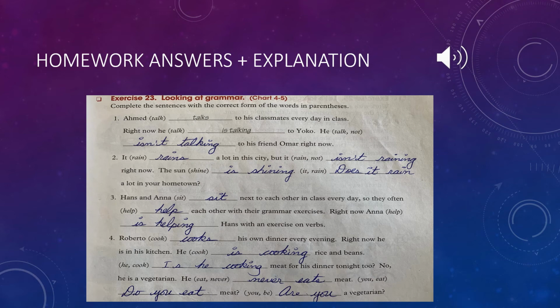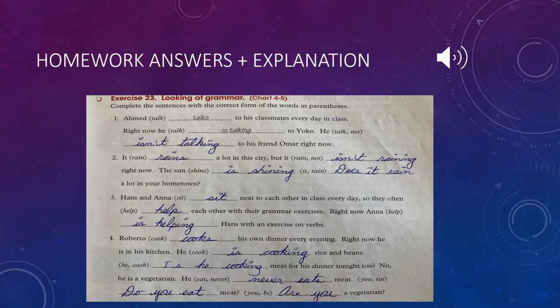Since he is in the kitchen right now, I have to change the verb cook into a present progressive because it's talking about something that's happening at the very moment. I use the helping verb is because I am referring to the singular pronoun he, and I add an ing to the verb cook. The correct answer in this case would be, he is cooking rice and beans.